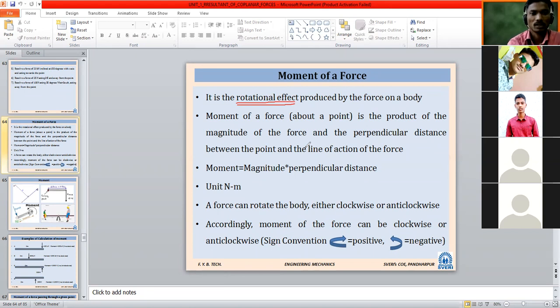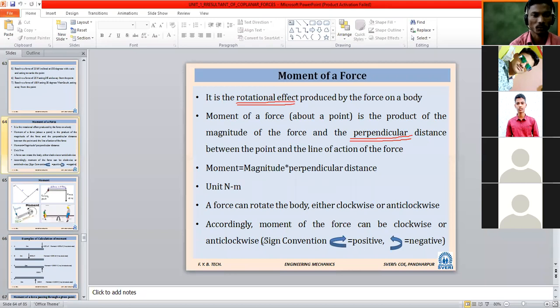Moment of force is the product of the magnitude of the force and the perpendicular distance. This word is most important: perpendicular distance between the point and the line of action of force. So moment is nothing but the rotational effect produced by the force. It is the simple definition of the moment.